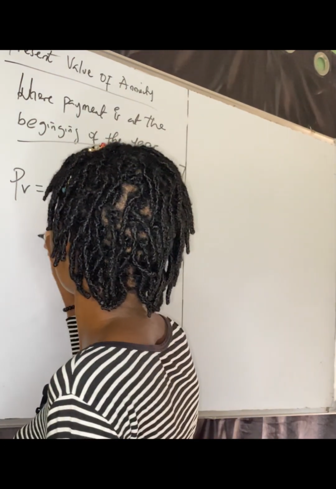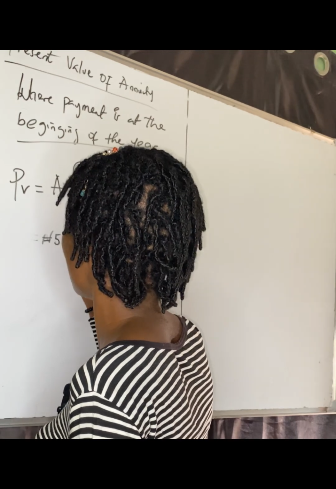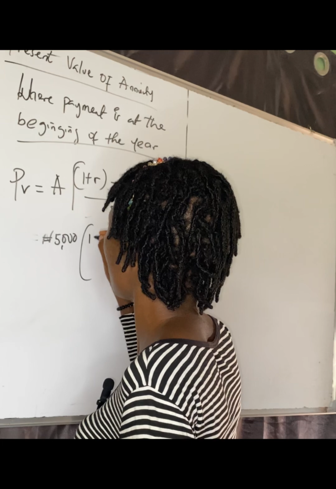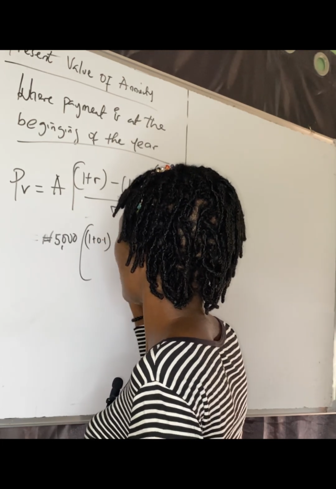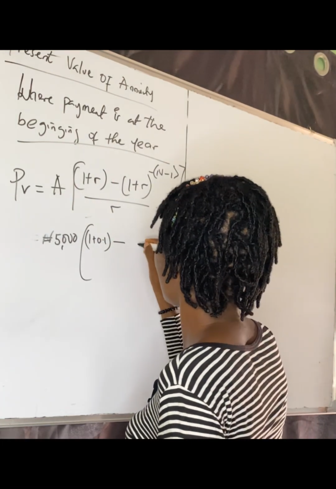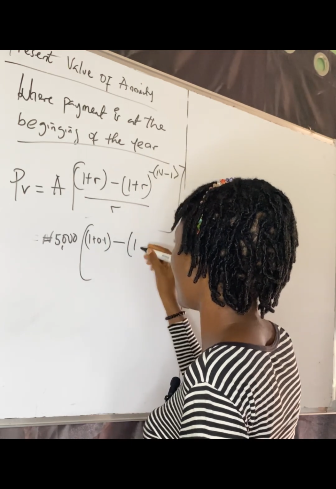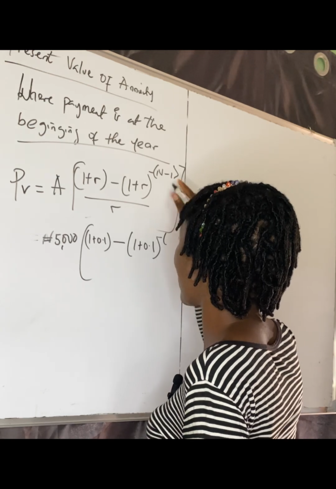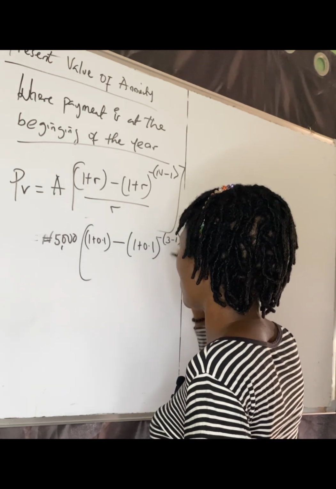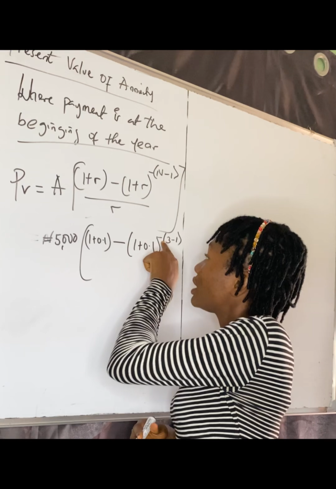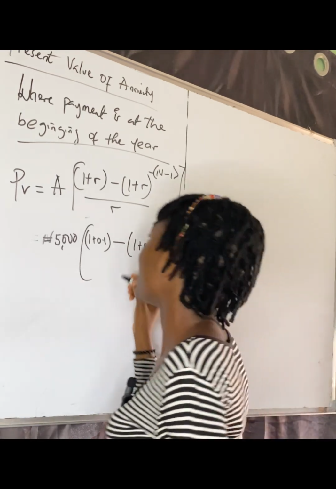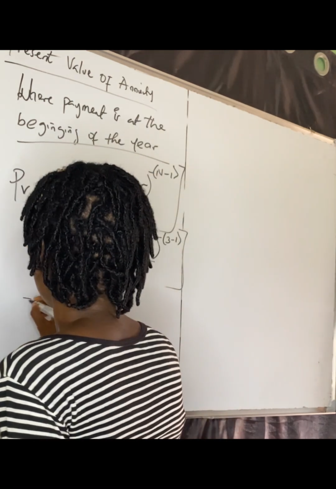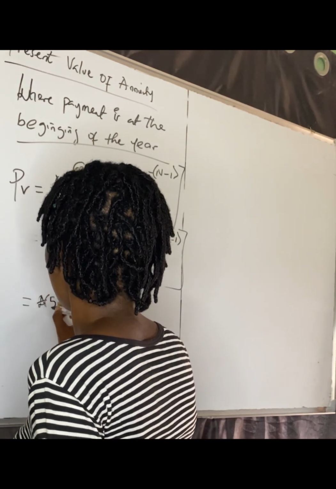Now, so let's input in our formula. We are still having 5,000 naira for our annuity, all right? Now we are having 1 plus r, that's 1 plus 0.1, which is for our r. And then we are subtracting 1 in bracket, okay, for here 1 plus 0.1 raised to the power of minus, our n is 3, okay, 3 minus 1, all right? We work 3 minus 1 and then bring in the minus in the front, all right? And then we are dividing by 0.1.